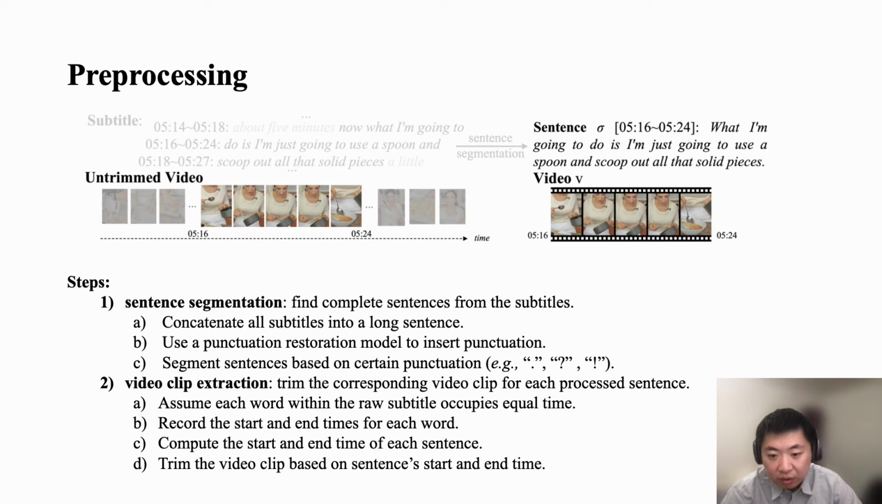The next step is video clip extraction. The goal is to trim the corresponding video clip for each processed sentence. We assume each word within the raw subtitle occupies equal time and record the start and end time for each word. Then we compute the start and end time of each sentence and trim the video clip based on the sentence's start and end time.